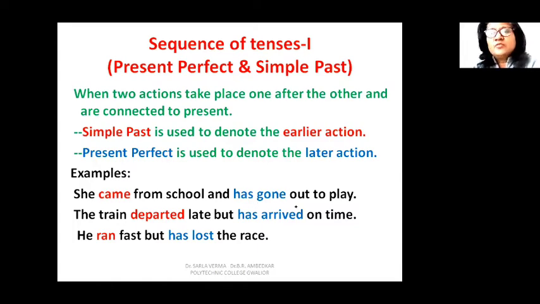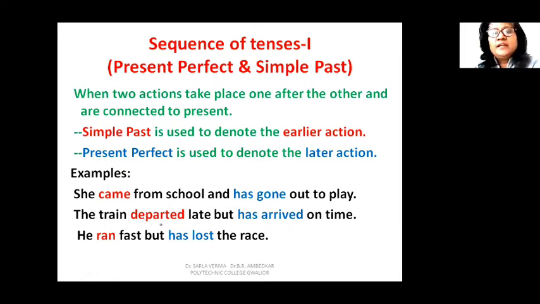So she has gone out to play. This has connection with the present because she has gone out but she has not returned back home. So we can use the present perfect with has gone out to play, and simple past with the verb come. The train departed late but has arrived on time.